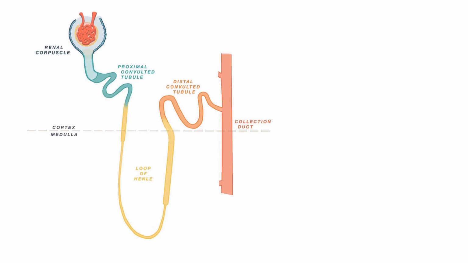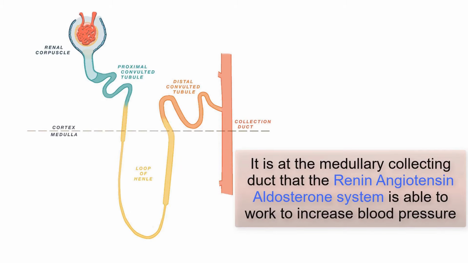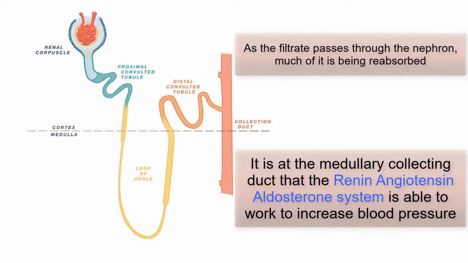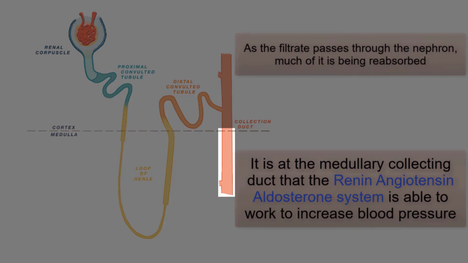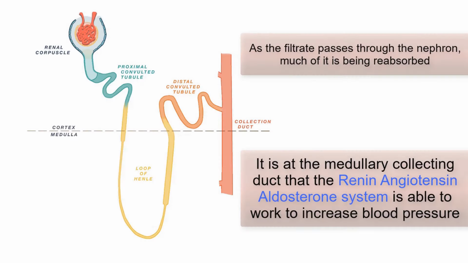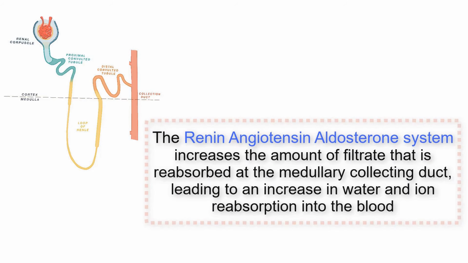It is at the medullary collecting duct that the renin-angiotensin-aldosterone system is able to work to increase blood pressure. This is because as the filtrate passes through the nephron, much of it is being reabsorbed. When the filtrate reaches the medullary collecting duct, it is the last chance for the filtrate to be reabsorbed before leaving the kidneys for the urinary bladder. The renin-angiotensin-aldosterone system increases the amount of filtrate that is reabsorbed at the medullary collecting duct, leading to an increase in water and ion reabsorption into the blood.